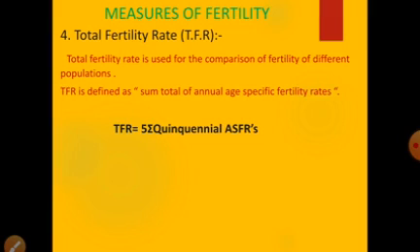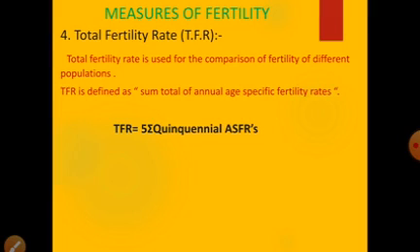So to calculate TFR, we need the ASFRs total. As you know how to calculate ASFRs, as we discussed in the previous class, first you need to calculate ASFRs. After calculating ASFRs, you take the total of ASFRs, then substitute it, and you calculate the TFR.